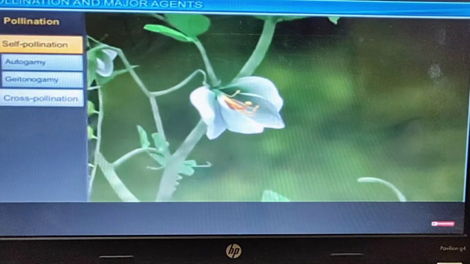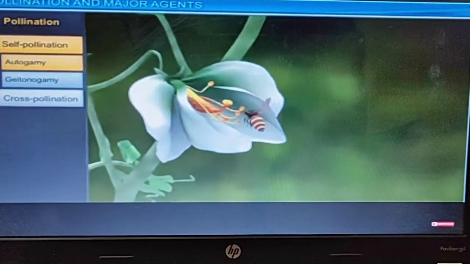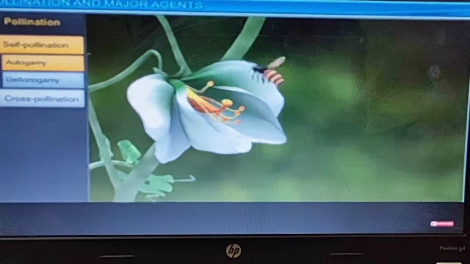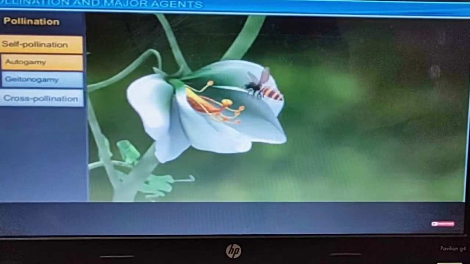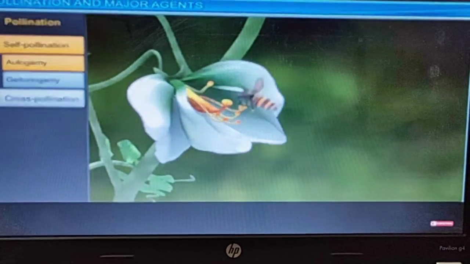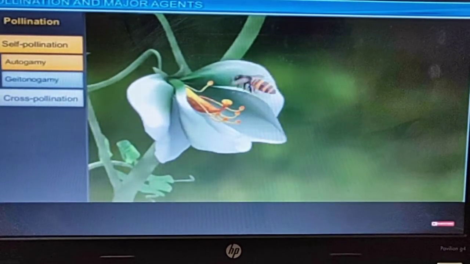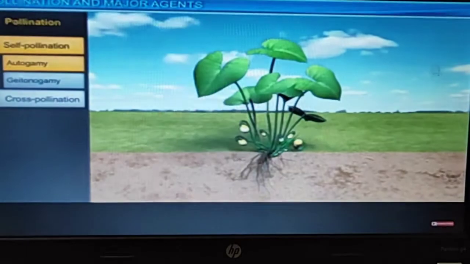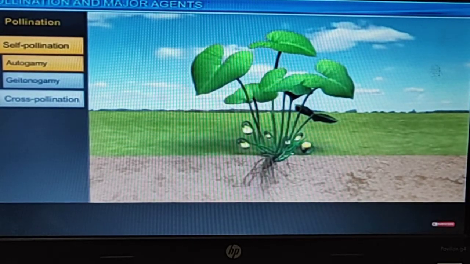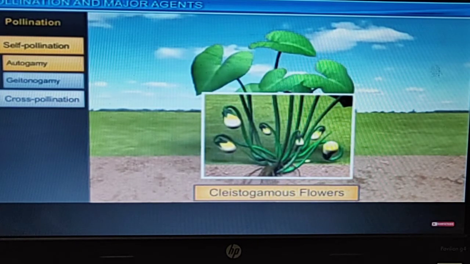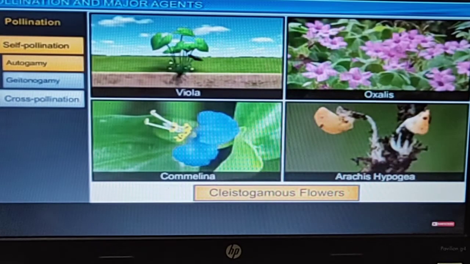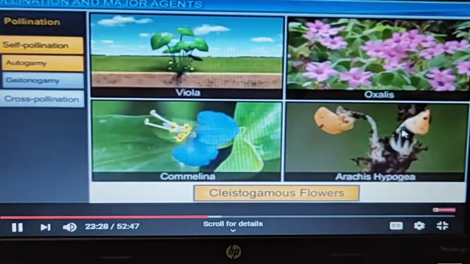Clear, students? Autogamy, first of all. Auto means the self. If it is the same flower or same plant's flower, then it is the autogamy type of self pollination. See, the bee contains the pollen of that plant, and they come and fertilize the same plant. Okay, now autogamy is of two types, cleistogamy and chasmogamy.